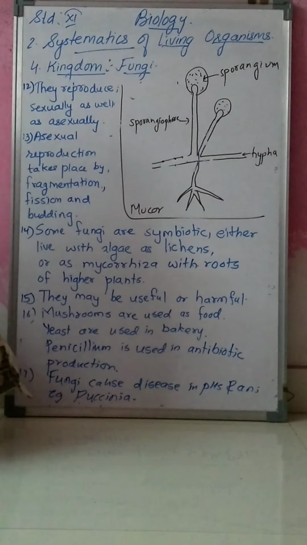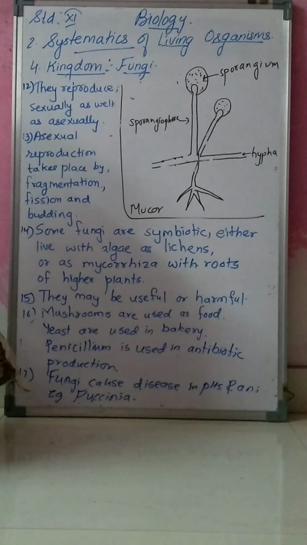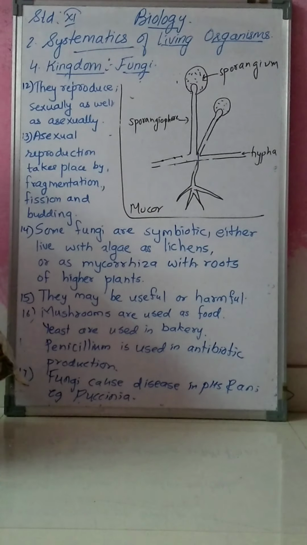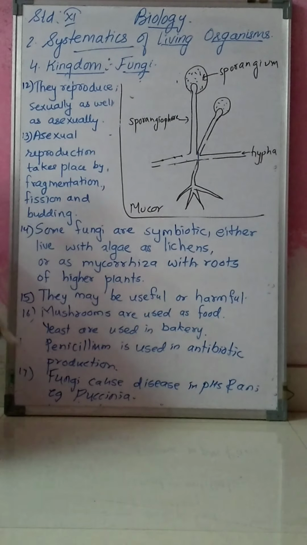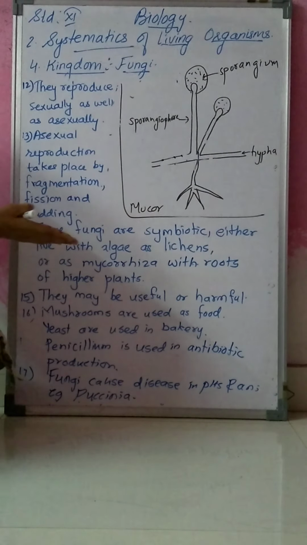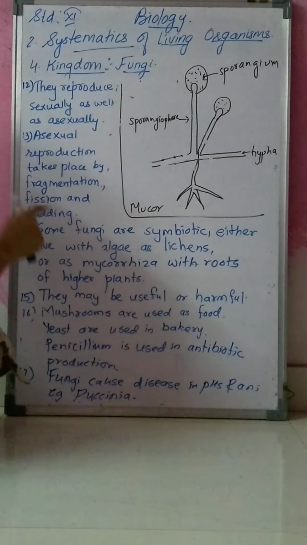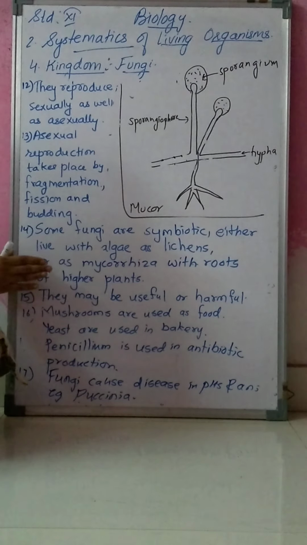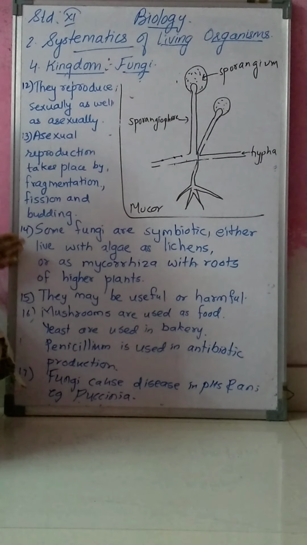So students, today we have started with kingdom Fungi, and we have seen the salient features of kingdom Fungi. Now this kingdom is further classified on the basis of structure, spore formation and fruiting body. It is divided into four types, and this we are going to study in our next lecture. But today we have seen the salient features of kingdom Fungi.